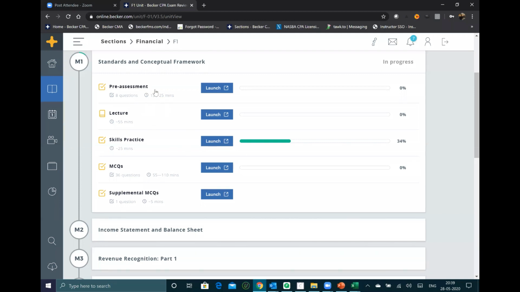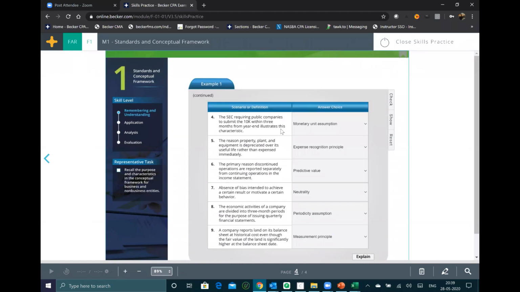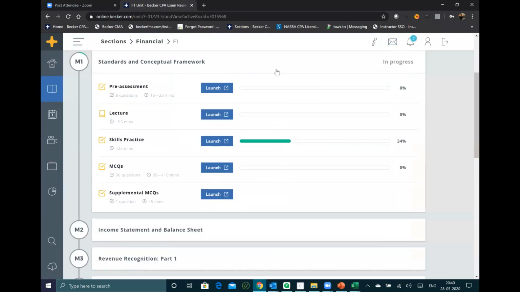If you see there, you have a pre-assessment, you have lectures, then you have skill practice. The skill practice is almost like a coaching kind of session, whereby they take you through each and every explanation. One person takes care of each and every point, and there is a video explanation of that also. How many of you have checked these skill practice sessions? Did any of you solve the skill practice sessions? Because these are really helpful.